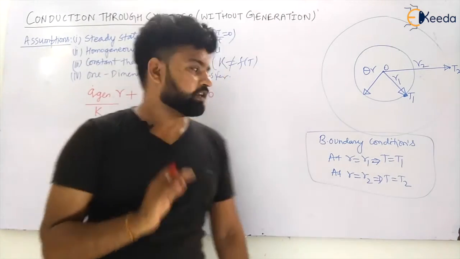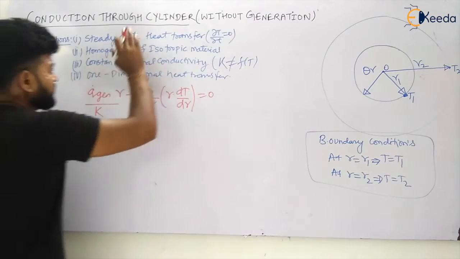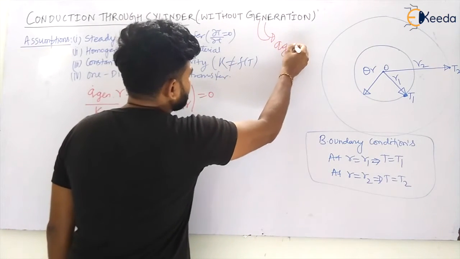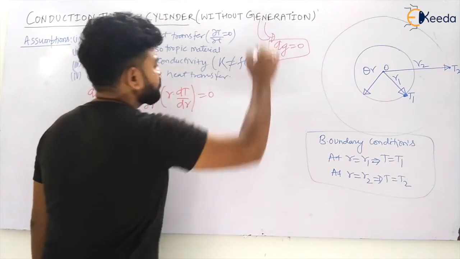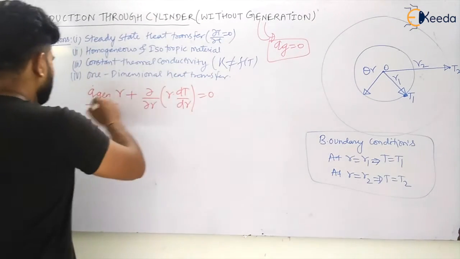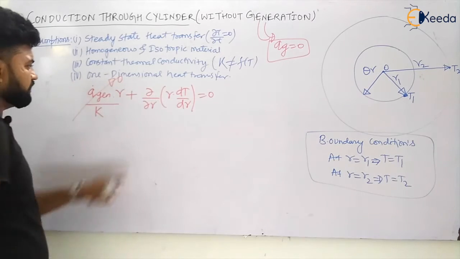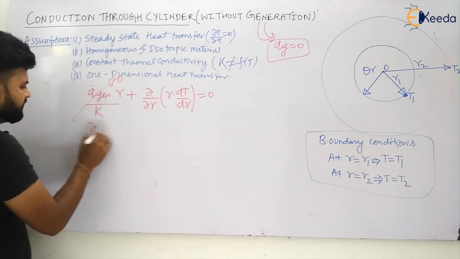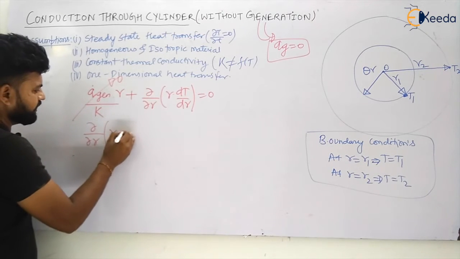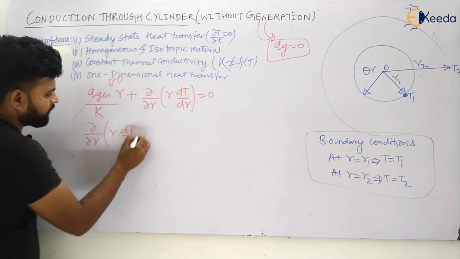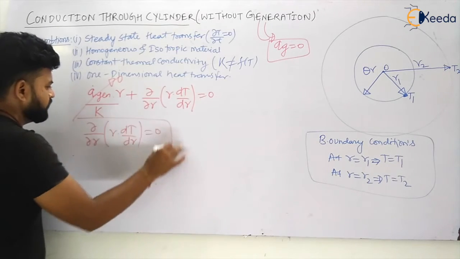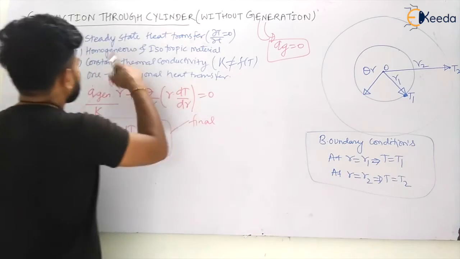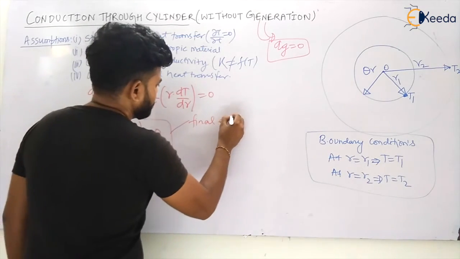Now what will happen in this case? What I am assuming is without heat generation, which implies Qg will become equal to 0. Yes or no? So heat generation will be 0. I will cancel this part, and the remaining part will be del by del r of r into dT by dr is equal to 0. Let us say this will be the final equation for conduction through a cylinder without heat generation.